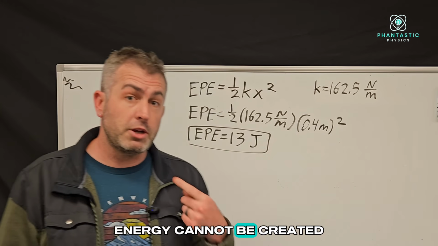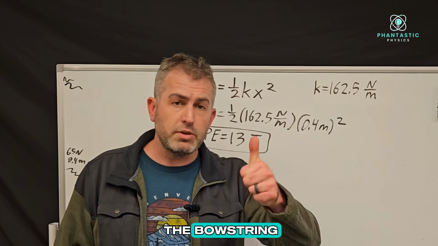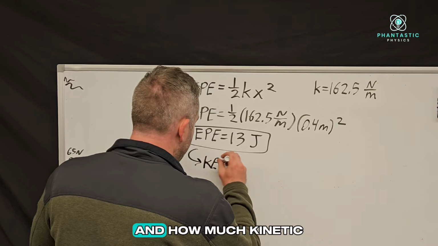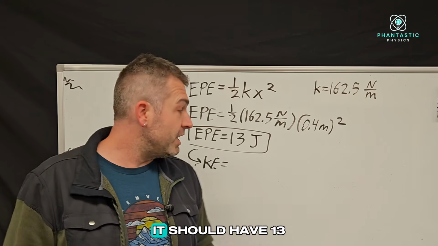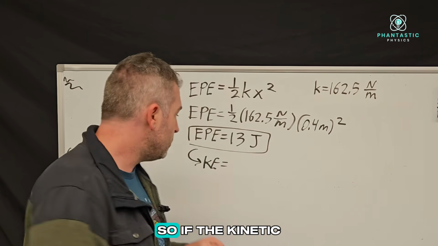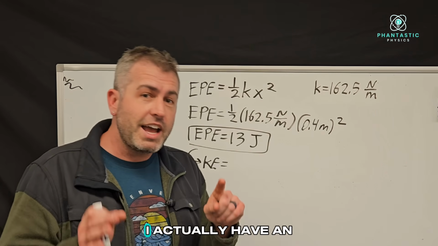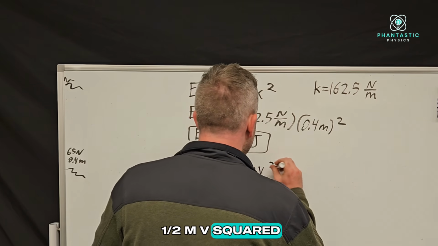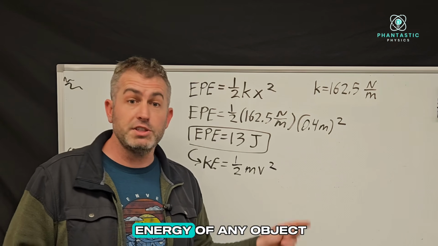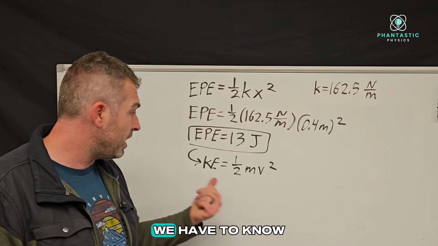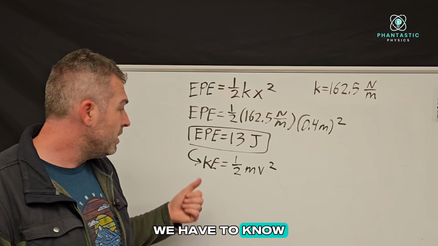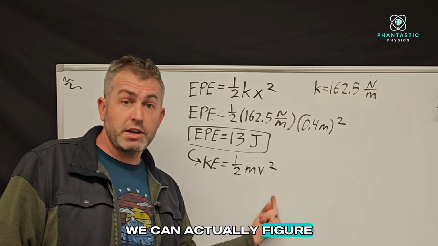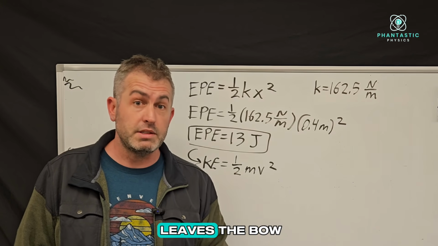And remember, energy cannot be created or destroyed. So when it leaves the bowstring, this elastic potential energy is going to convert into kinetic energy. And how much kinetic energy should the arrow have? It should have 13 joules of kinetic energy. So if the kinetic energy is 13 joules, I actually have an equation for kinetic energy, and that's equal to 1/2 mv squared. So this is the kinetic energy of any object. And for our bow, we have to know the mass of the arrow. We have to know the kinetic energy, which we already do. That's 13 joules. And with those two knowns, we can actually figure out v, the velocity of the arrow, as soon as it leaves the bow.